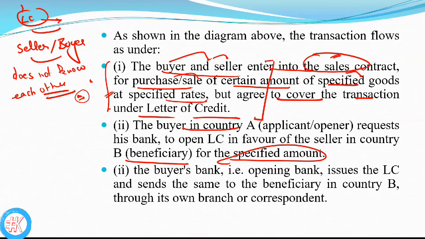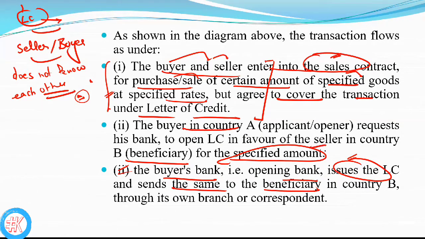Next, the buyer's bank, that is the opening bank, issues the LC and sends it to the beneficiary in country B through its own branch or correspondent bank. Clear? Here the role of the correspondent bank, or correspondent services, arises, which we have covered earlier. I think all of you are aware of that.